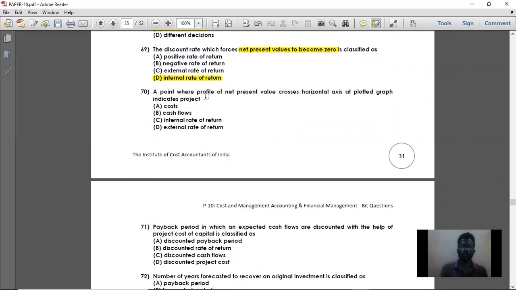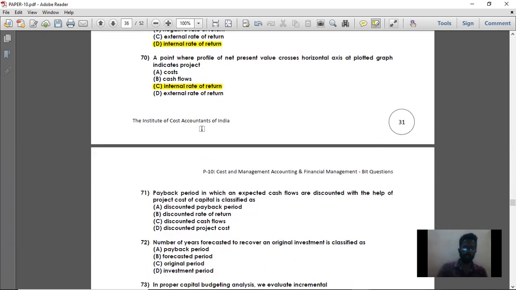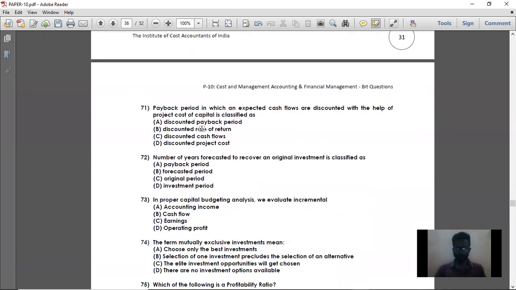Next, a point where the profile of net present value crosses the horizontal axis on a plotted graph indicates the project is at internal rate of return. So when your net present value crosses zero, then your project is at internal rate of return. When it is crossing the horizontal axis, which is nothing but when it is crossing zero, then it is at internal rate of return. Next, question number 71.